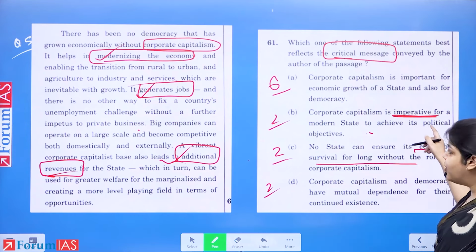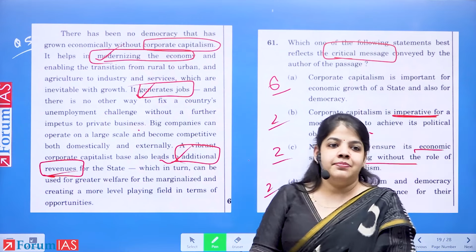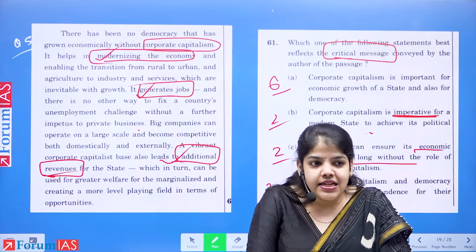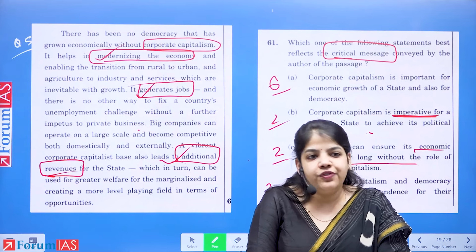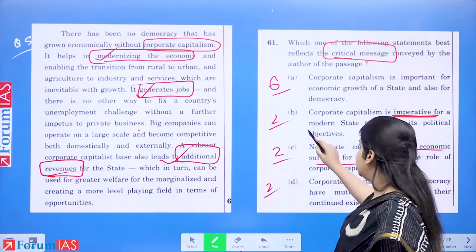Necessary for a modern state to achieve its political objectives? Has there been any discussion about a political objective? No. It's telling us about the advantages of corporate capitalism. And three advantages were given. So it is not B.